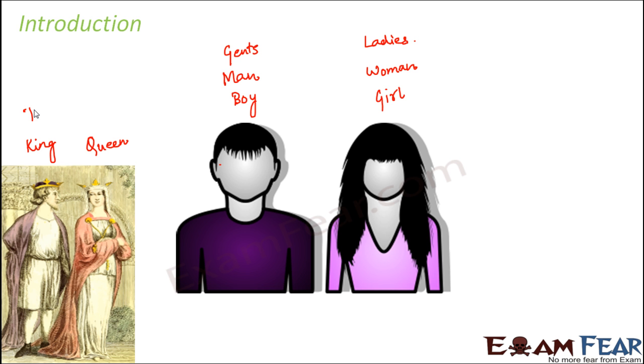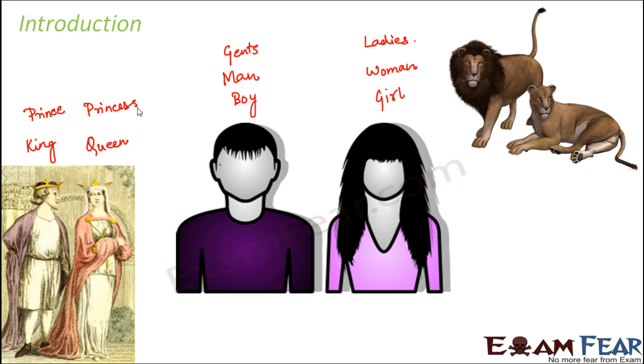Similarly, if the male is called a prince, like the son of a king, then the daughter of the king would always be called the princess. So, not only things, but mostly for the living organisms, we have this distinction of gents and ladies, or the male and the female.